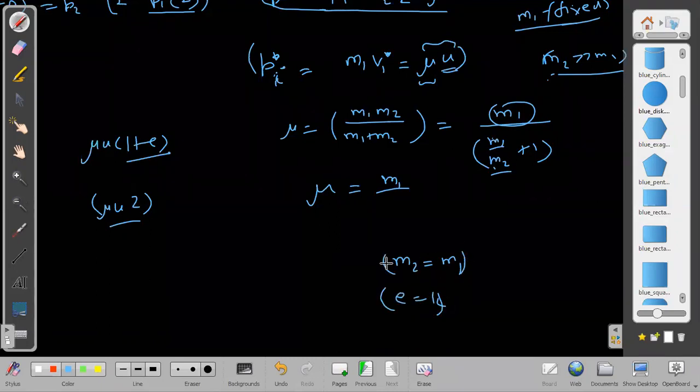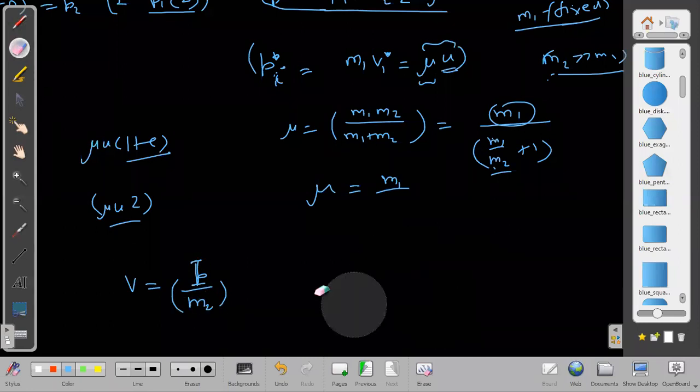Third case was when the velocity transferred becomes maximum. So I want to transfer maximum velocity. I can write velocity transferred as impulse provided, I divided by mass m2. I want I upon m2 to be maximum. This time it is slightly different from what we got last time. I will be mu into u into 1 plus e.